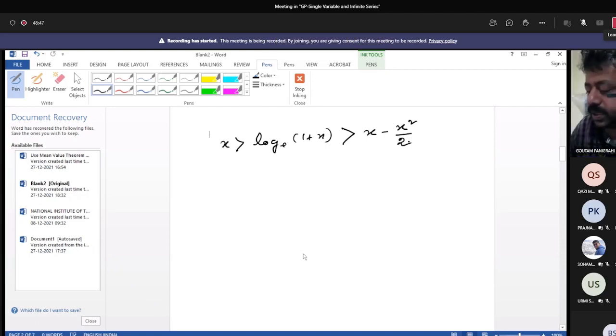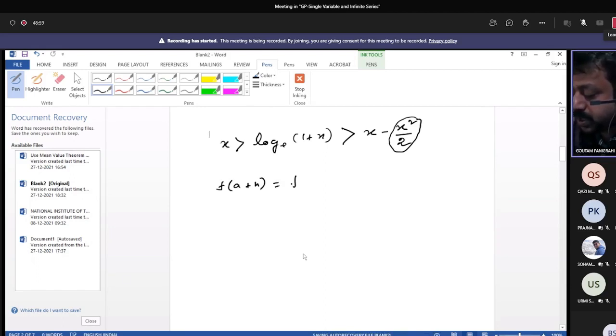Then this particular term gives you that already we have seen that f of b, mean f of a plus h equals f of a plus h into f dash a plus h square by factorial 2 f double dash a plus theta h. So interval is 0 to x.